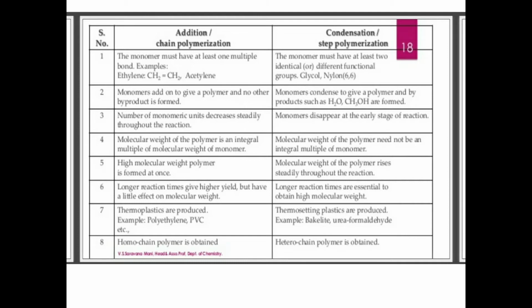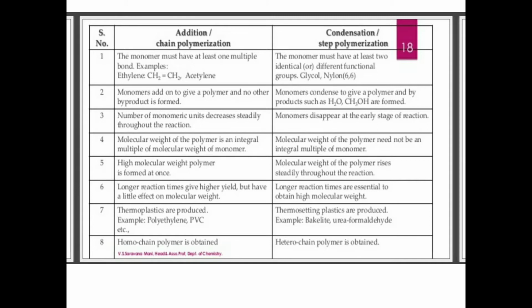Examples are ethylene, acetylene, etc. Whereas in condensation polymerization, the monomer must have at least two identical or different functional groups. Example, glycol. In addition polymerization, monomers add on to give a polymer and no other byproduct is formed. Here, byproducts are formed such as alcohol, water, etc.